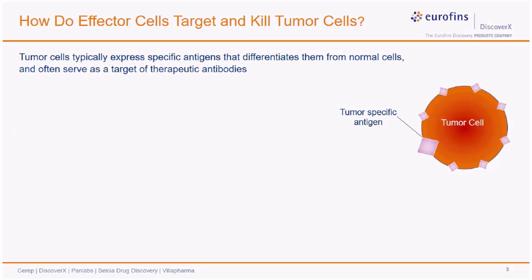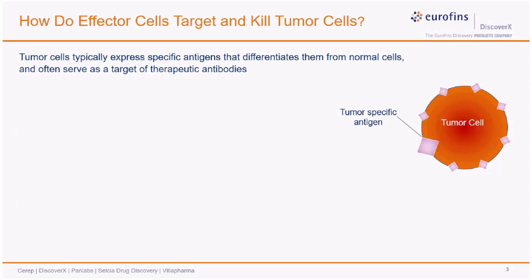But let's first understand how these therapeutic antibodies engage the immune effector cells to target cancer cells. As we know, tumor cells do express specific cell surface antigens which differentiate them from normal cells in the body. Now, these differentiating antigens are excellent candidates to target with these therapeutic antibodies, thereby letting the normal cells be spared from cytotoxicity.